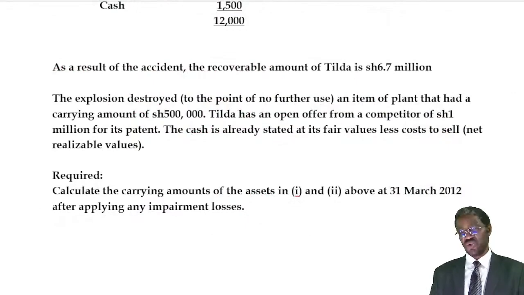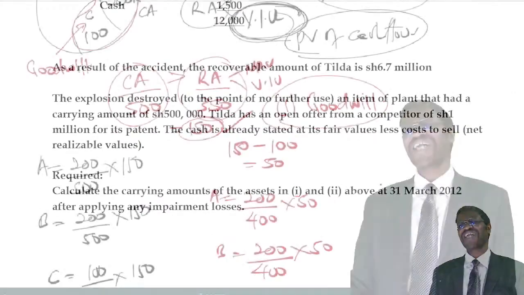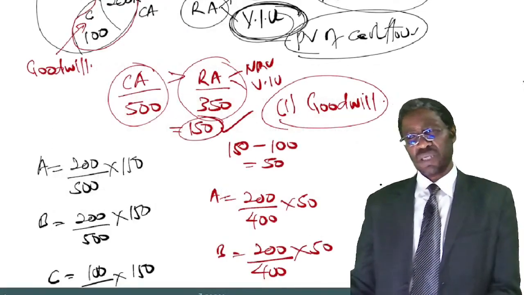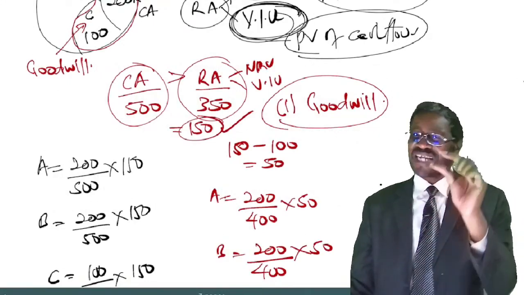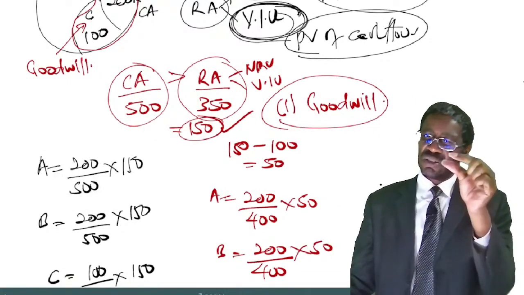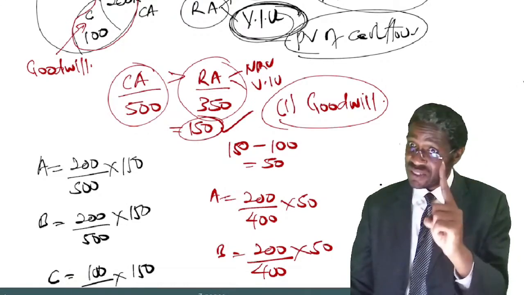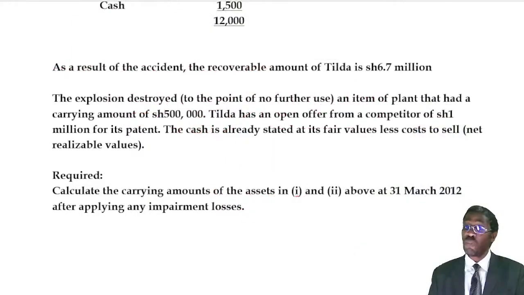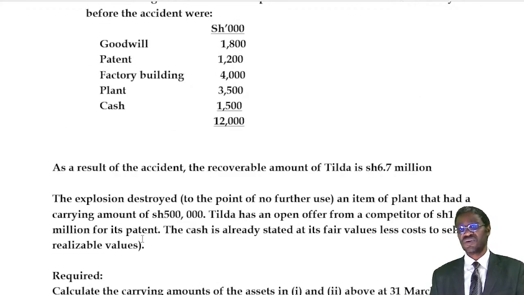Here, we are told there was an accident, a gas explosion that destroyed a plant, which is one of the components of the cash generating unit. It only destroyed one component of the unit. That was the plant, which is part of the unit you can see in that list. The second last one is a plant.